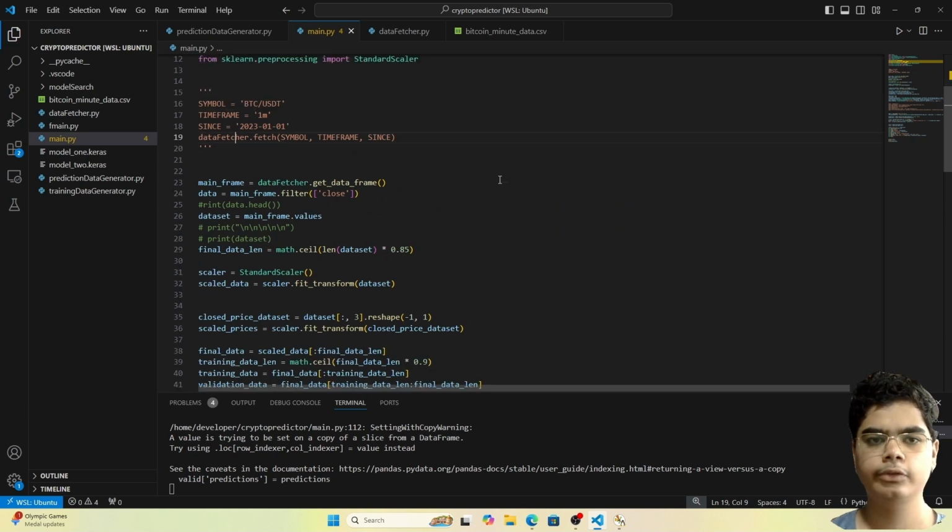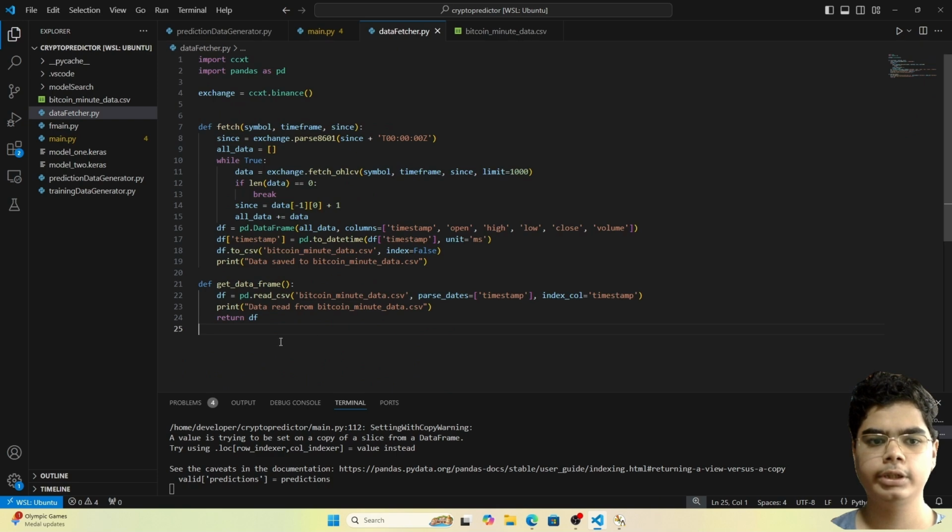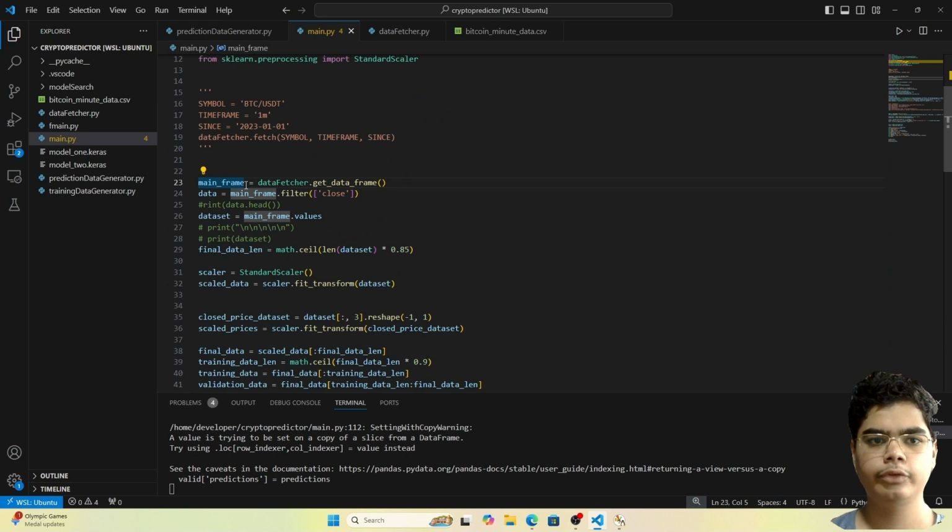So now once we have the data stored, let's go ahead. Here I have defined a variable called mainframe. It will fetch the values from the CSV file. We have already stored these values in the CSV file by running this code, and now we will read these values from the CSV file. Again, this data fetcher dot get data frame I have defined here, and as I told you before, it returns a data frame. So this mainframe will be of data type data frame.